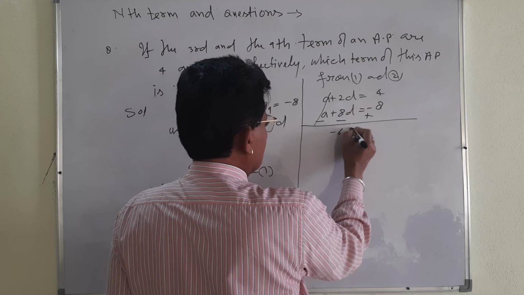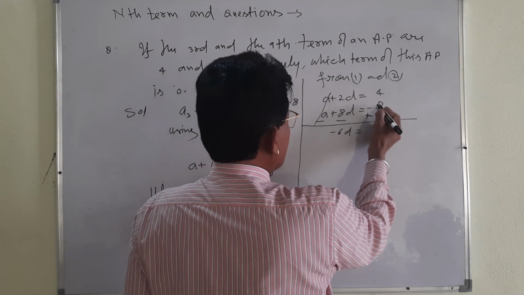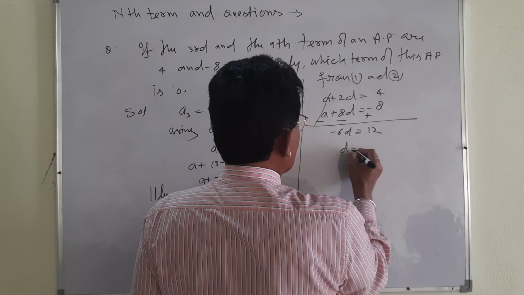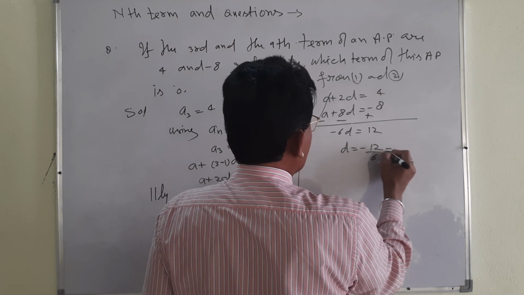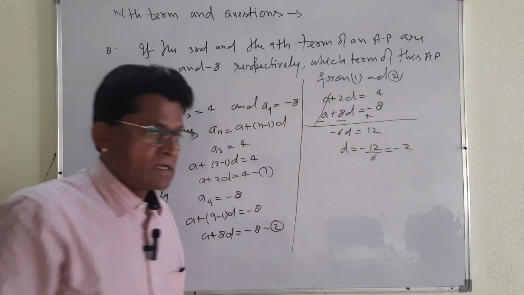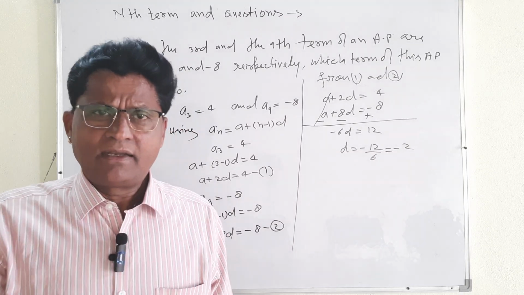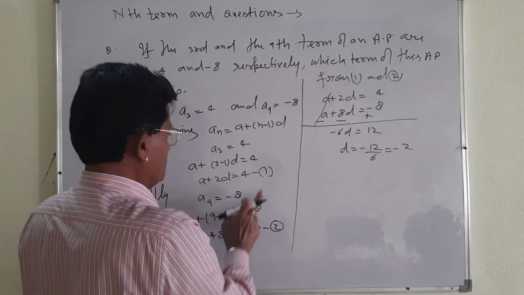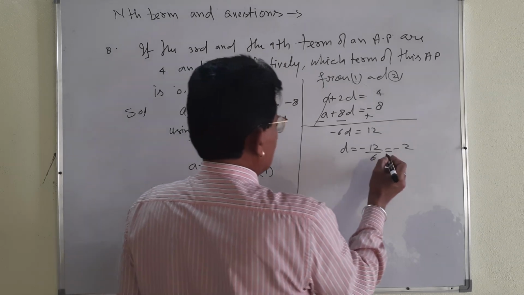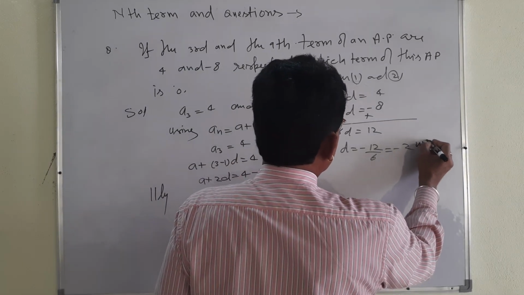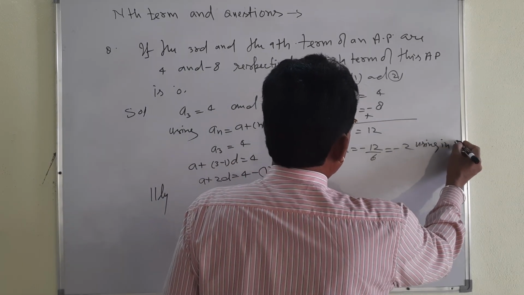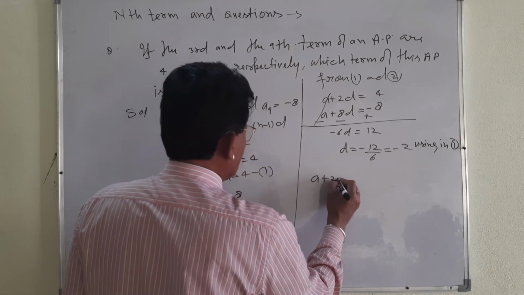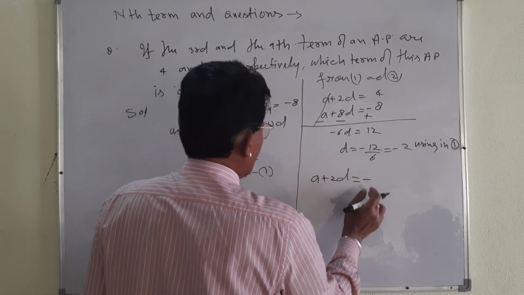2D minus 8D, minus 6D, it will be equal to 4 plus 8, positive 12. And D will be equal to minus 12 by 6. It will be minus 2. D you got minus 2, very simple. And you apply D is equal to minus 2 in equation number 1. What is equation number 1? A plus 2D is equal to 4.